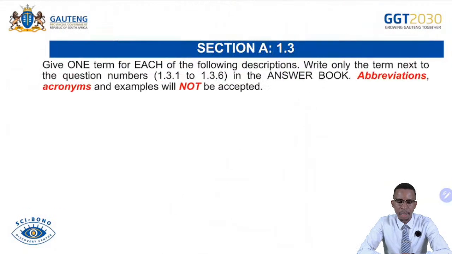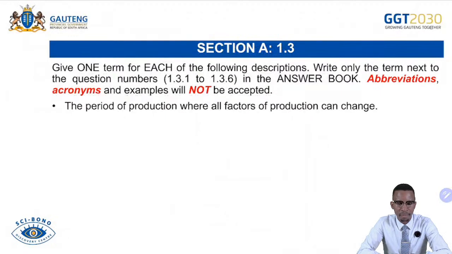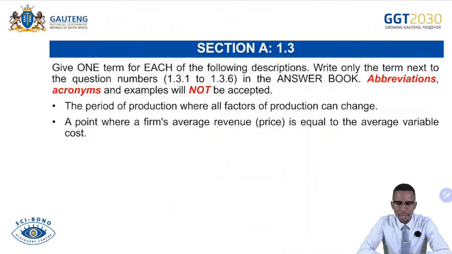So this is the example of 1.3. Give one term for each of the following descriptions. Write only the term next to the question number 1.3.1 to 1.3.6 in the answer book. Abbreviations, acronyms, and examples will not be accepted. Let's check. The period of production where all factors of production can change. And then we continue. A point where a firm's average revenue, the price, is equal to the average variable cost.